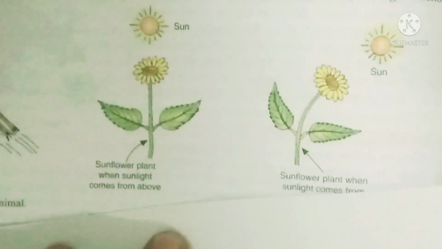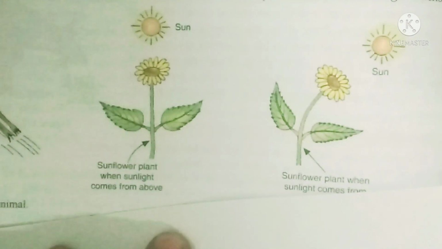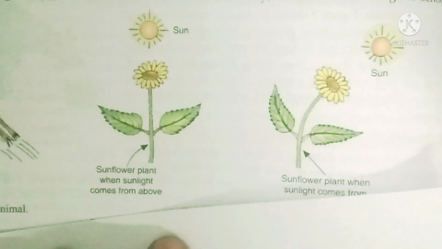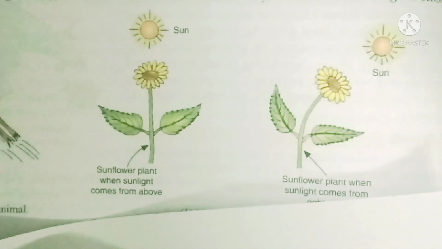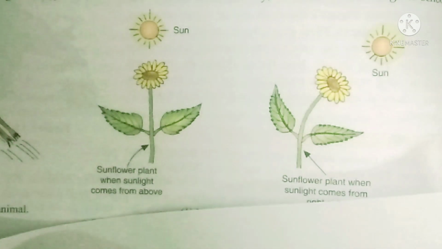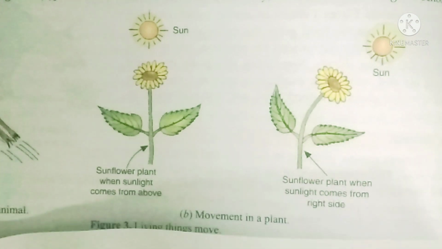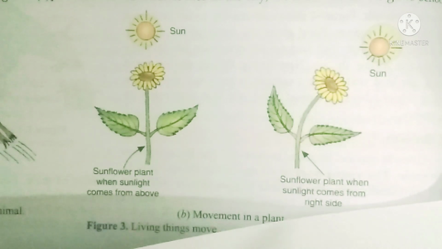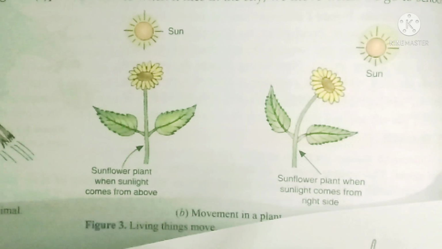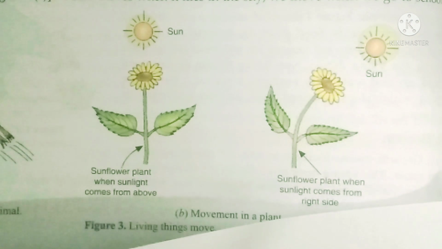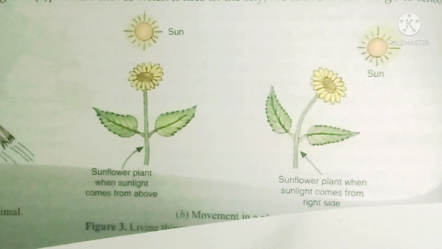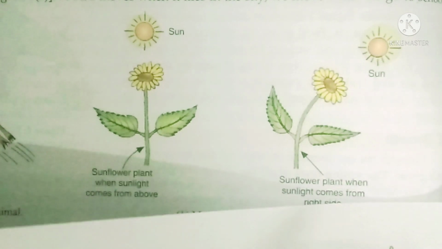And sometimes you might have seen, if you keep potted plants near the windows, what happens? They turn or grow towards the window where they get the sunlight. So these are the movements in living organisms. Plants don't move completely, but some part of their body moves. Non-living things do not move by themselves, and if they have to move, they need some external